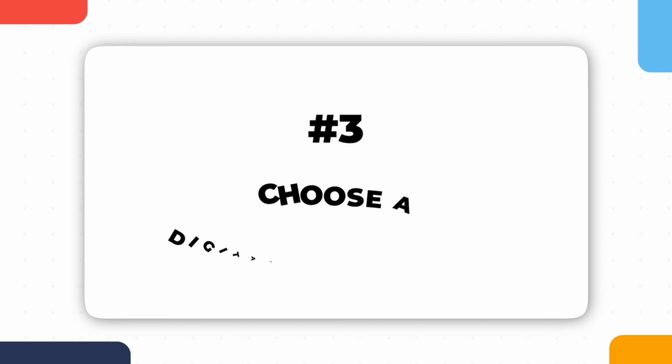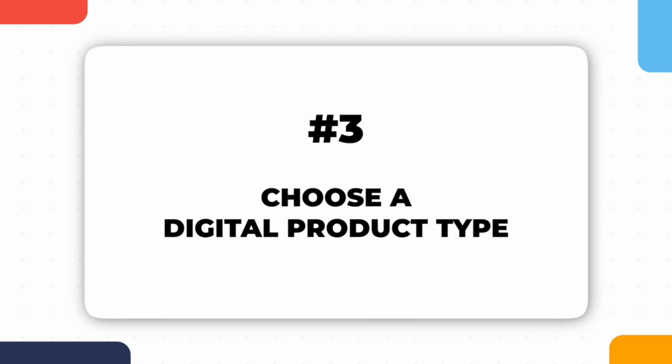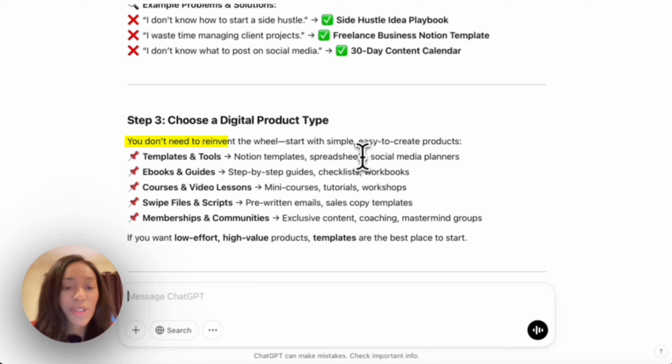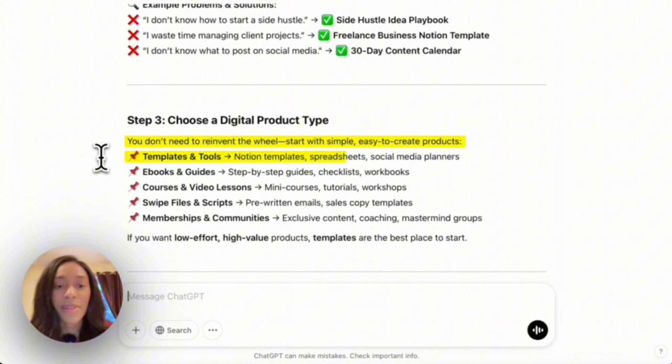And so for step 3, we need to choose the digital product type. You don't need to reinvent the wheel. Start with simple, easy to create products. You can do templates and tools. That could be Notion templates, spreadsheets, social media planners. We also have the option of ebooks and guides. That could be step-by-step guides, checklists, or workbooks.